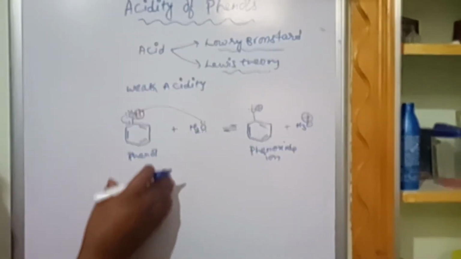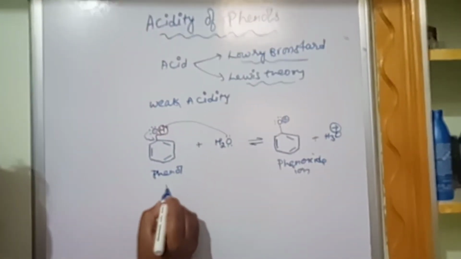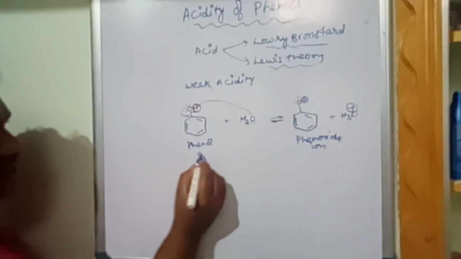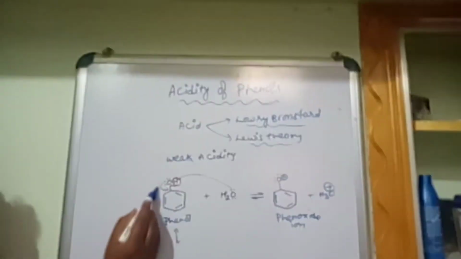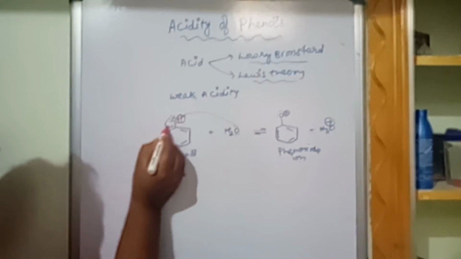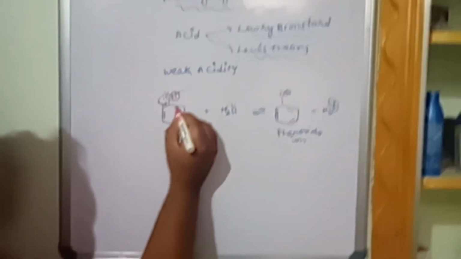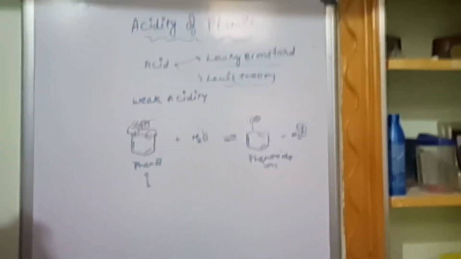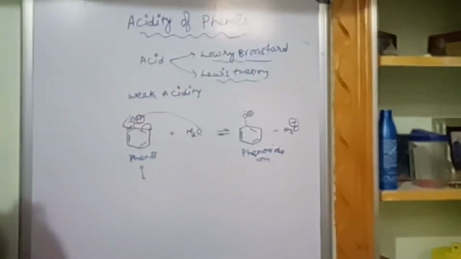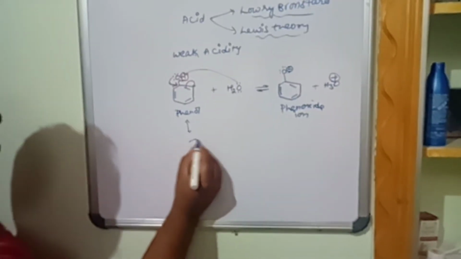How can we write the resonance structures for phenol? Very simple. The lone pair of electrons on the oxygen will be given to the ring, and as a result the pi electrons will come out of the ring. So a charge is formed. Now I will write the resonance structures of phenol.